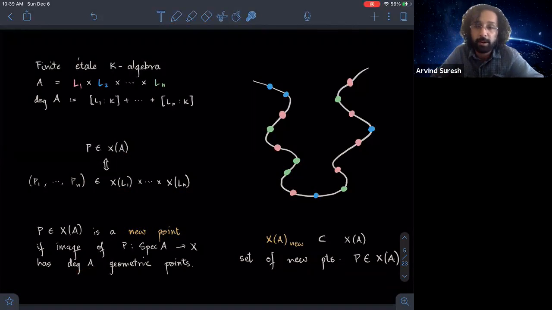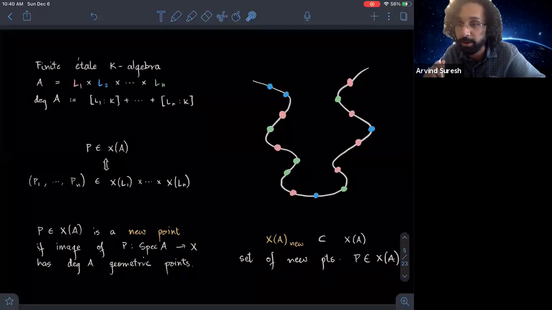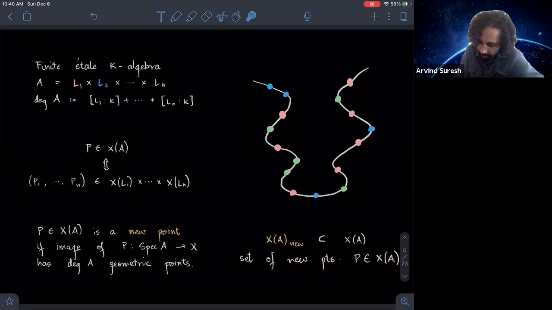Each color here represents the geometric points coming from one of the fields. You can think of each of these as one Galois orbit, which corresponds to one closed point on your scheme. Here, the notation X(A)_new denotes the set of points in X(A) that are actually new points.